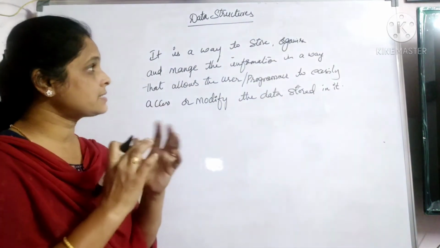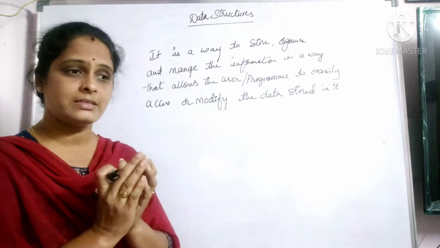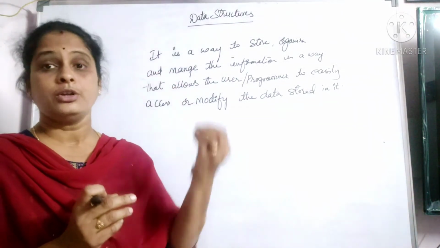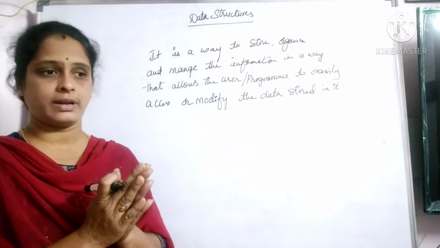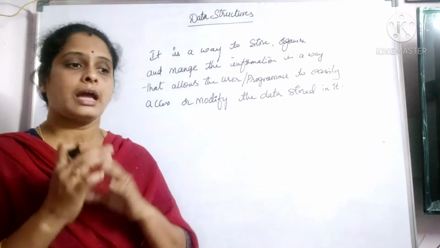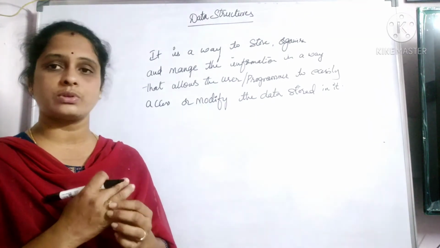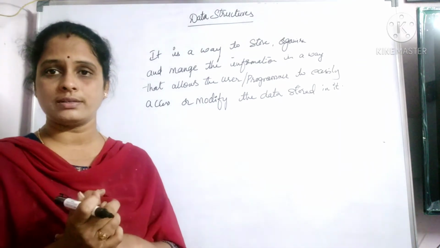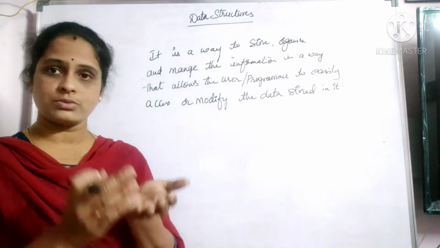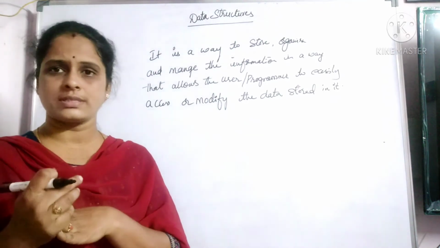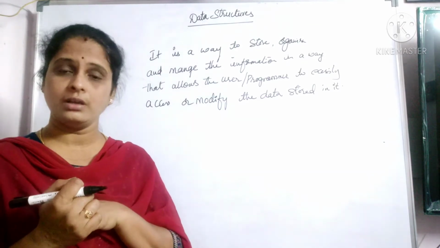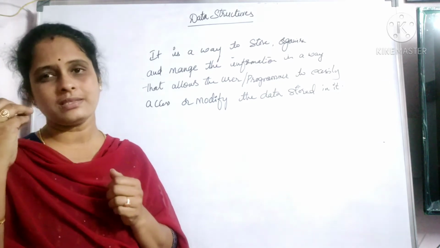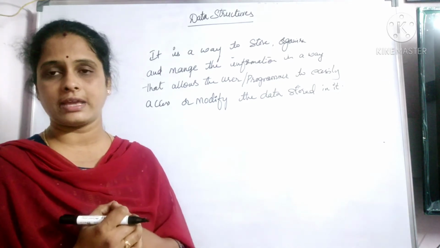So a data structure is nothing but a mechanism, or a way, which will allow the user to store his data in an organized way. For example, take a simple example. I may have a computer system where I need to store songs. We'll create different folders in it, like sad songs, romantic songs, or joyful songs, etc. We make different folders. What for? Because it will be easy for us to retrieve them back. That can be a simple example for understanding, which I gave you.